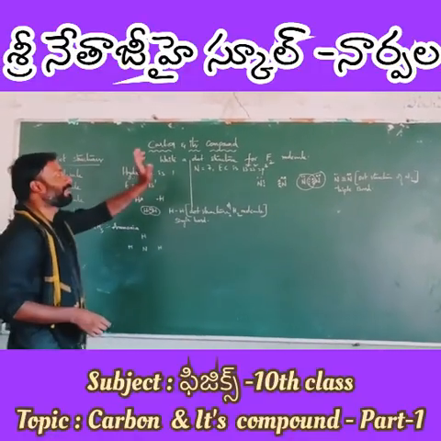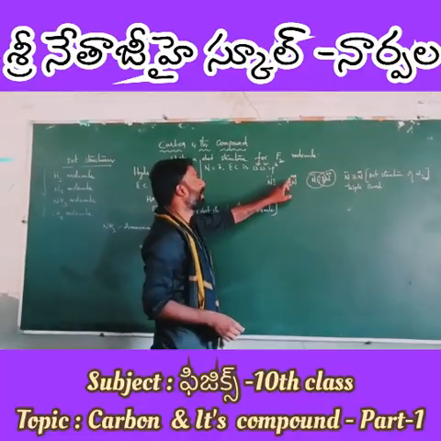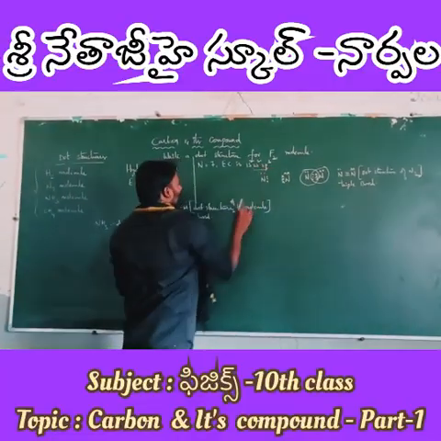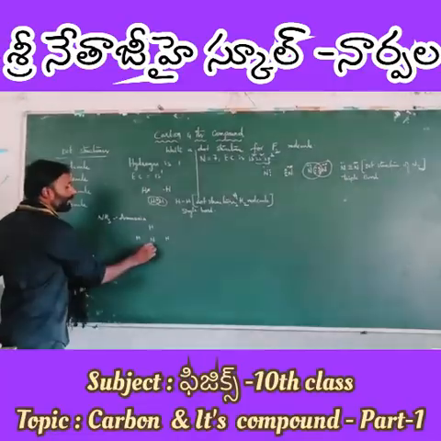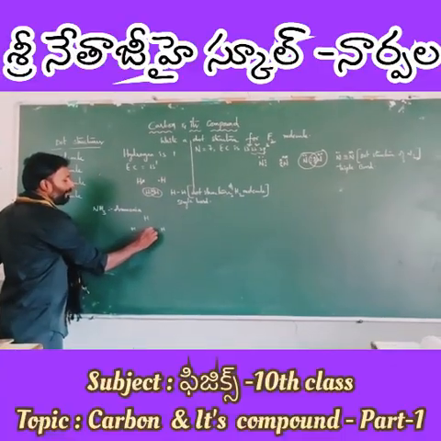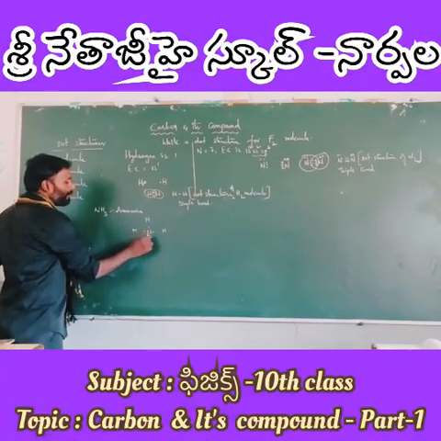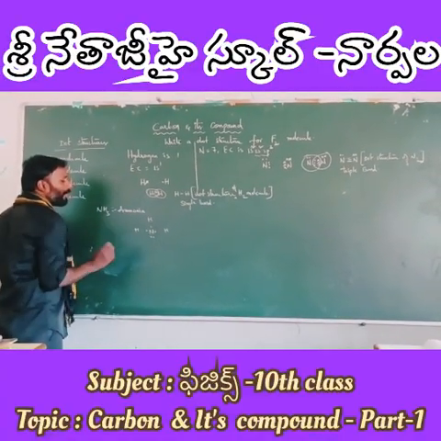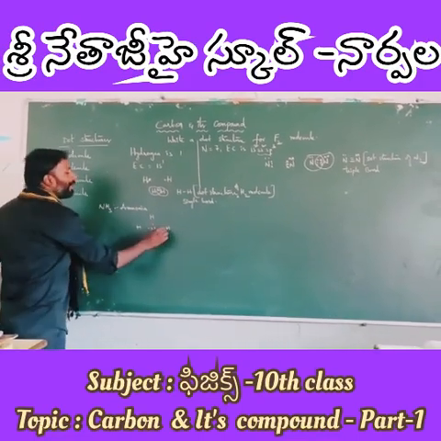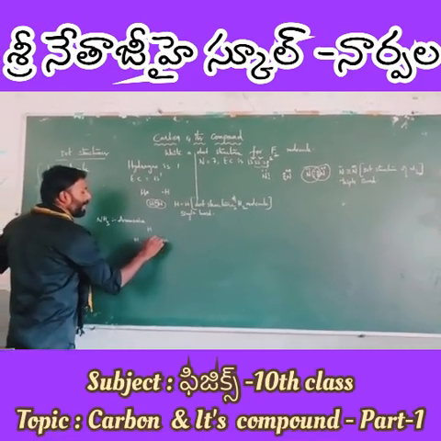We have seen that there are 5 valence shell electrons in the outermost shell of nitrogen. So for my convenience, I will write like this: 1, 1, 1, then 1, 2, 3, 4, 5. This is for our convenience; we can write in whatever way we like.